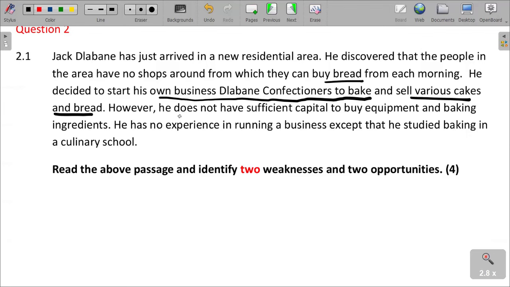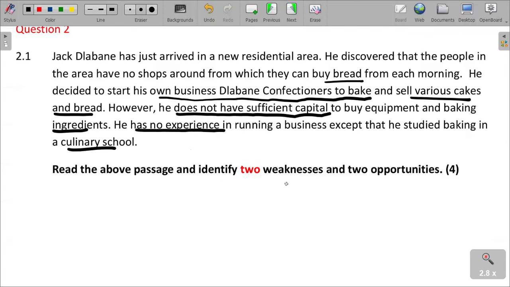However, he does not have sufficient capital to buy equipment and baking ingredients. He has no experience in running a business, except that he started baking in a culinary school. Read the above passage and identify 2 weaknesses and 2 opportunities.